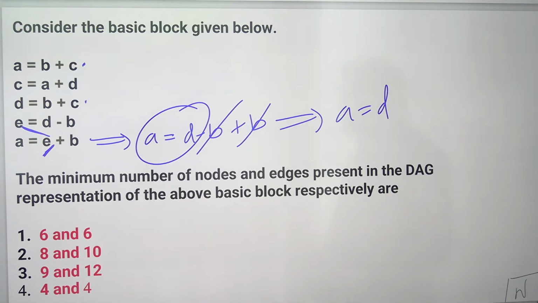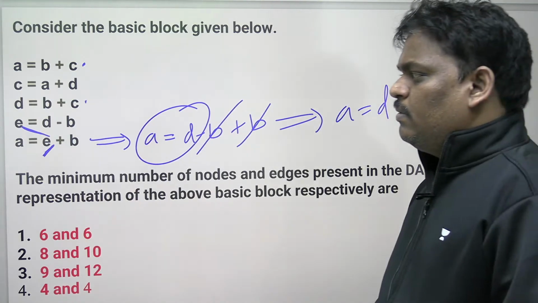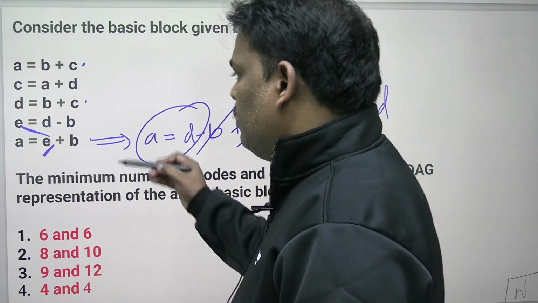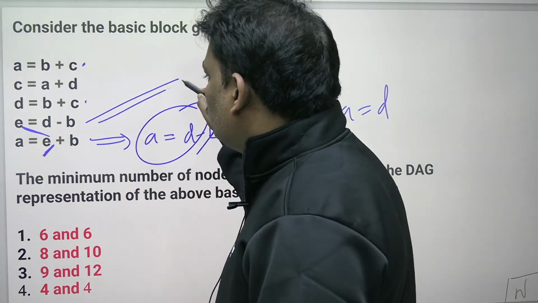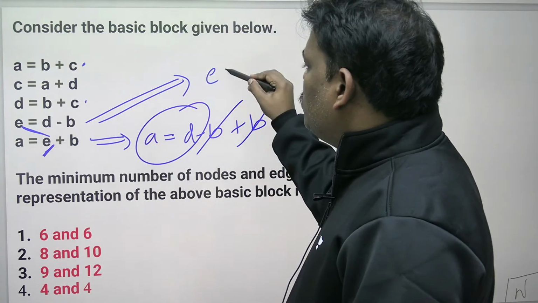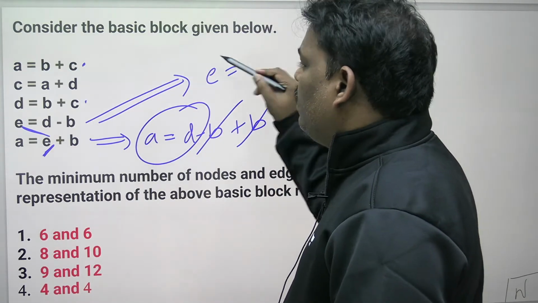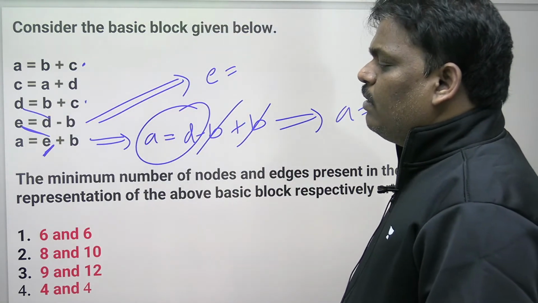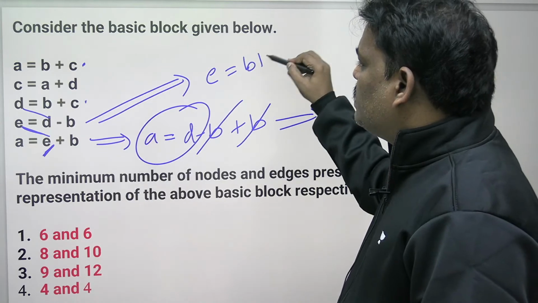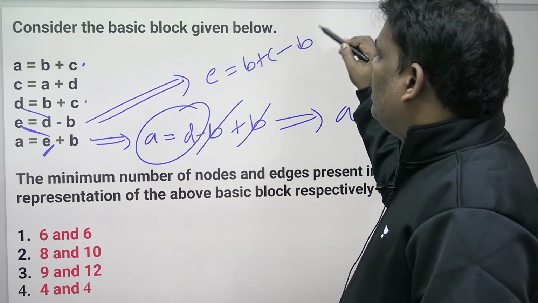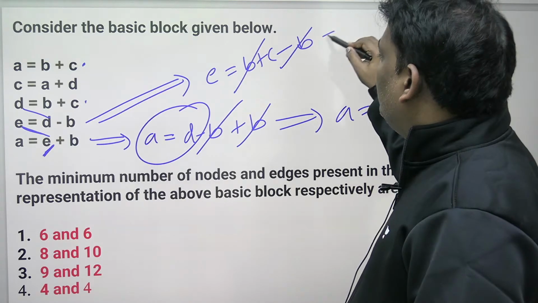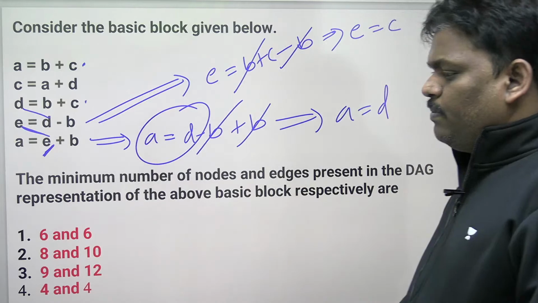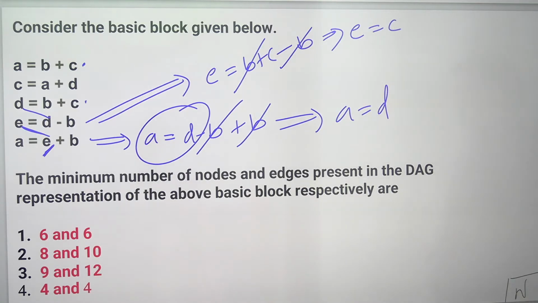In a similar way, can you do any cancellation like that? Let's see, everyone, this also. E is equal to D minus B. What is D? D means B plus C. Minus B is already there. Minus B plus B cancel. It is C. So E is equal to C.